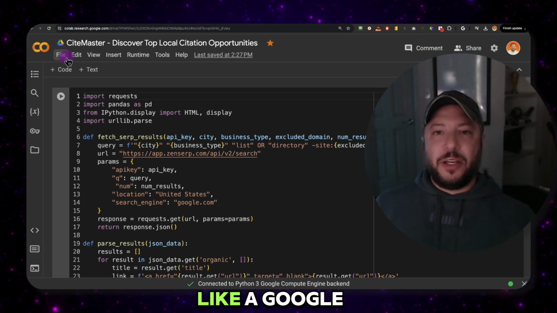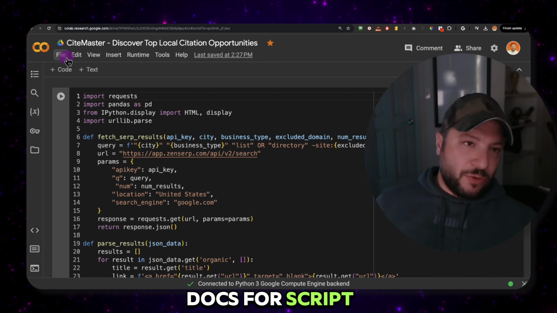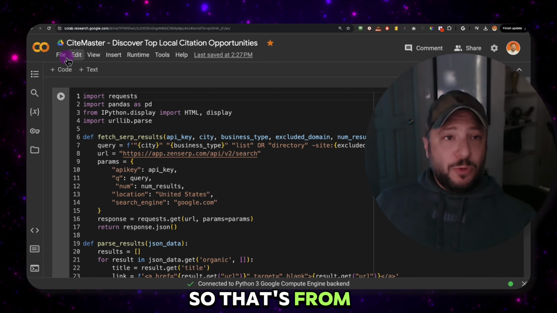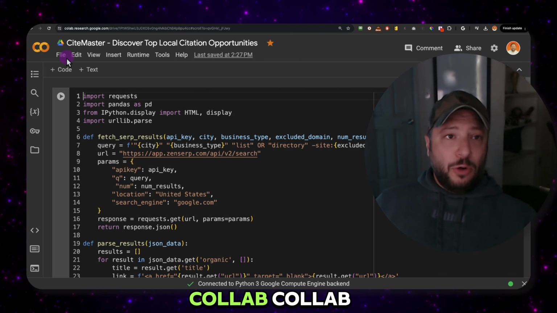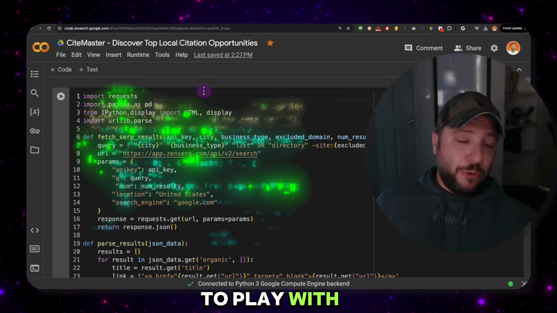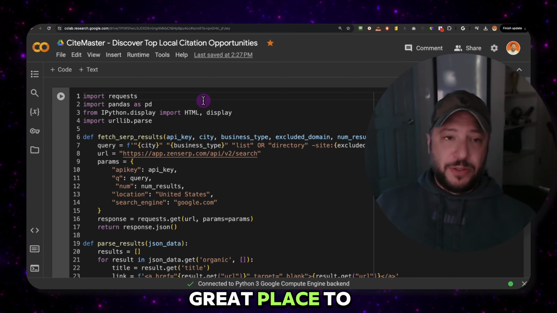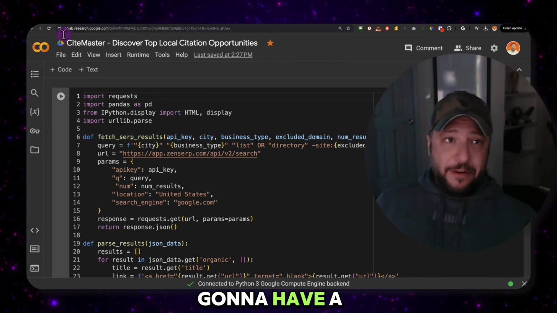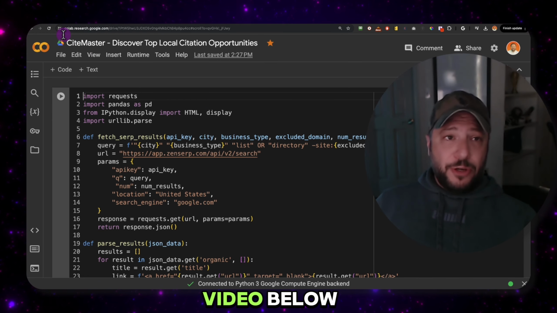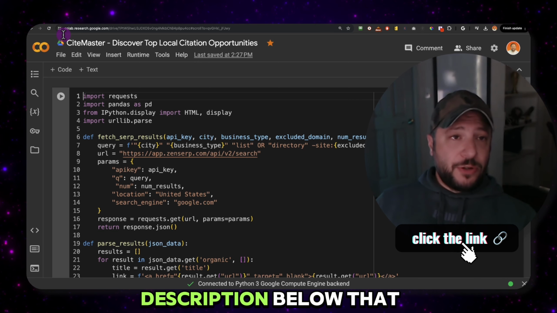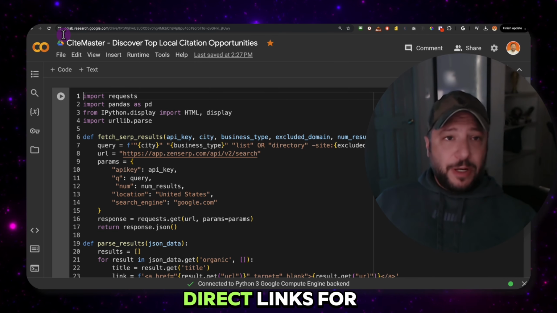So basically, it's like a Google Docs for scripts, right? That's from Google. It's called Colab, colab.google.com. If you go there, you'll be able to play with any scripts that you have, or if you want to learn Python, this is a great place to start. But today I'm going to have a link in the video below, in the comments, or in the description below, that's going to have a direct link for this.